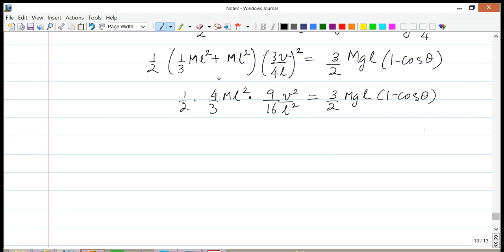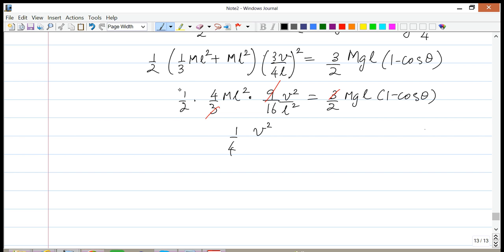If you simplify all this, the 9's cancel out, the 3's cancel out, the 2 cancels out so you have 1/4. The m cancels out, and the L's reduce.